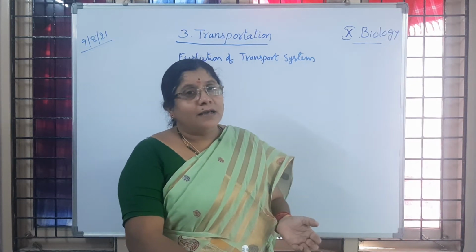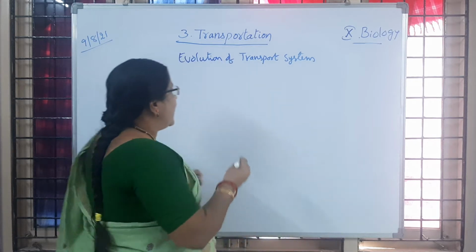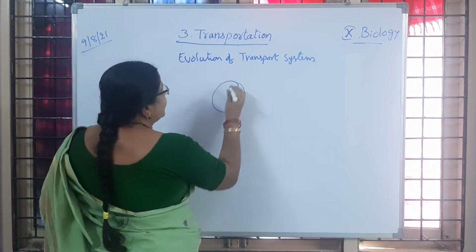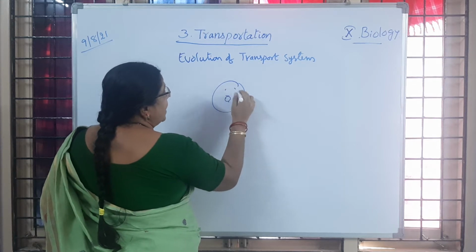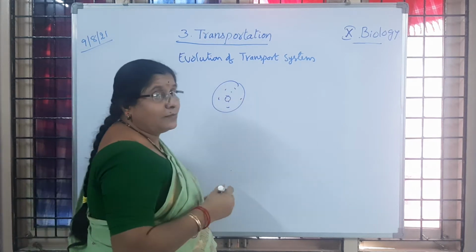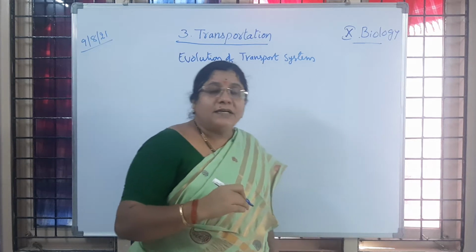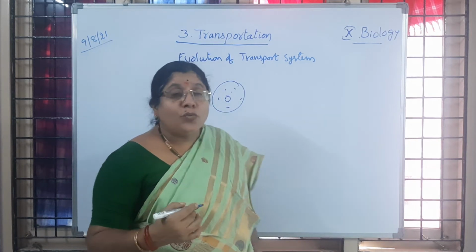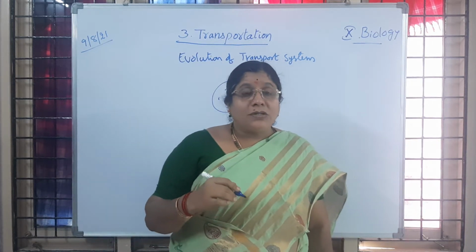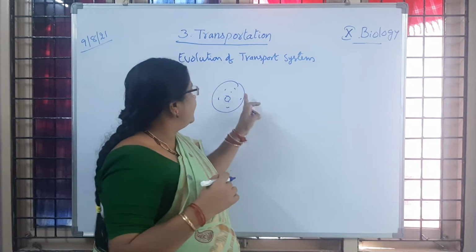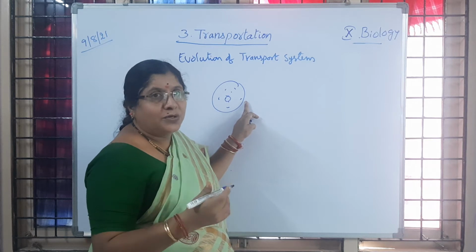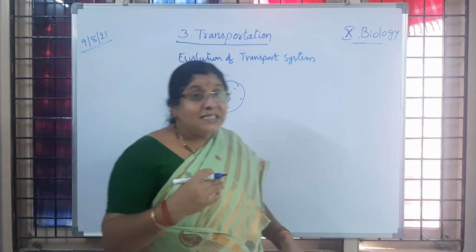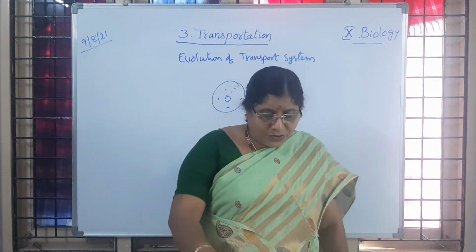The plasma membrane covers the required cell organelles and the protoplasm inside that membrane. If that protoplasm got separated from this cell membrane, then there would be a problem for transporting materials. But is it happening like that? No, it is not happening.